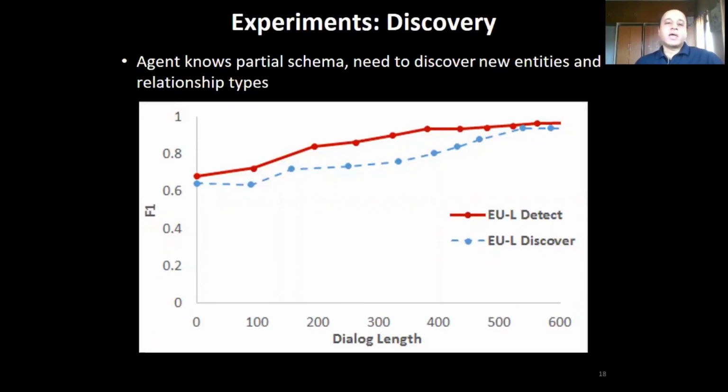So I'll summarize by saying that our proposed expected utility based dialogue strategy with learning, that accounts for response uncertainty from the expert, clearly outperforms existing strategies in terms of discovering the schema from natural language statements.